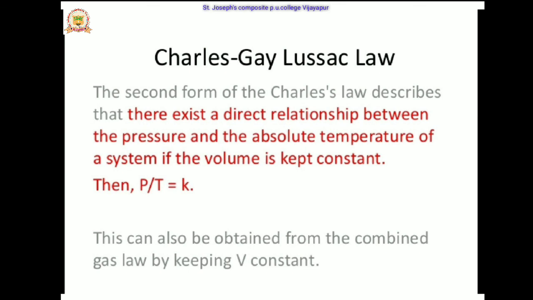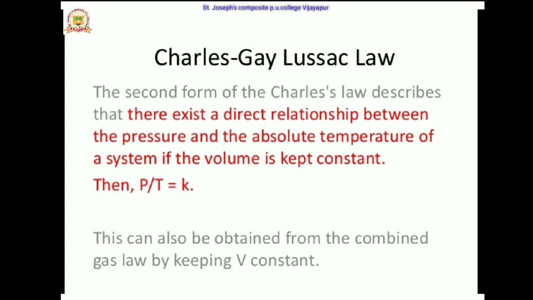Then another law, that is Charles Gay-Lussac's law, especially called the Gay-Lussac's law of gaseous volume. According to this law, which is the second form of Charles law, there exists a direct relationship between the pressure and the absolute temperature of the system, where the volume is kept constant.